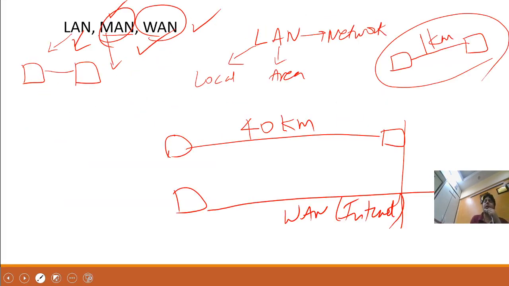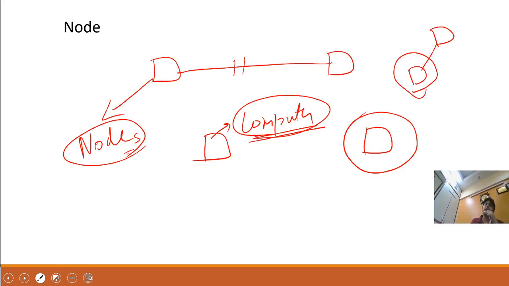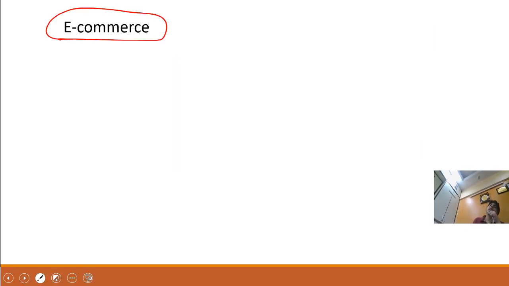LAN, MAN, WAN: local area network is up to 1 kilometer, LAN. More than 1 but less than 40 kilometers, MAN. And more than 40, wide area network, WAN. So MAN is between LAN and WAN. Ultimately this is also a network. Node means a computer connected in a network is called node. If the computer is not connected, it is called only a computer. E-commerce, buying and selling of goods and services online, electronically.